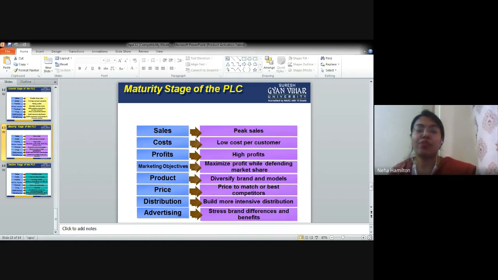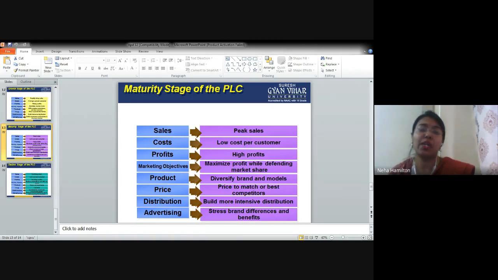Then we have profits, high profits. So the highest profits are there in the maturity stage, right? If anybody asks you which stage of the product life cycle gives you the highest profit, the peak is in the maturity stage.